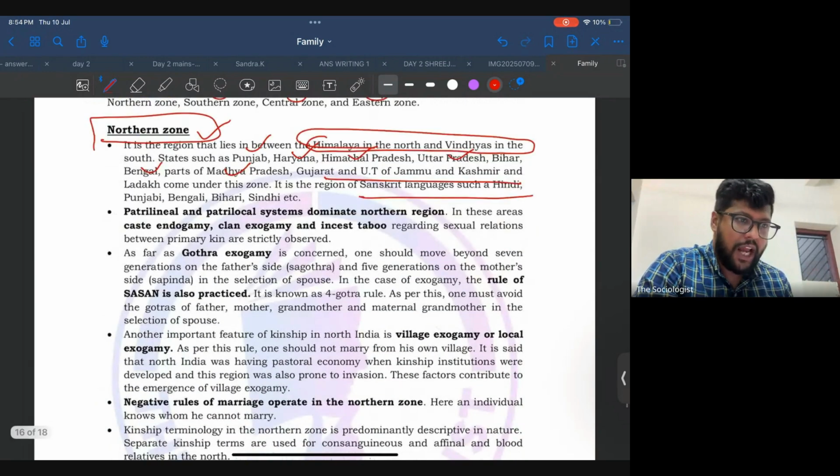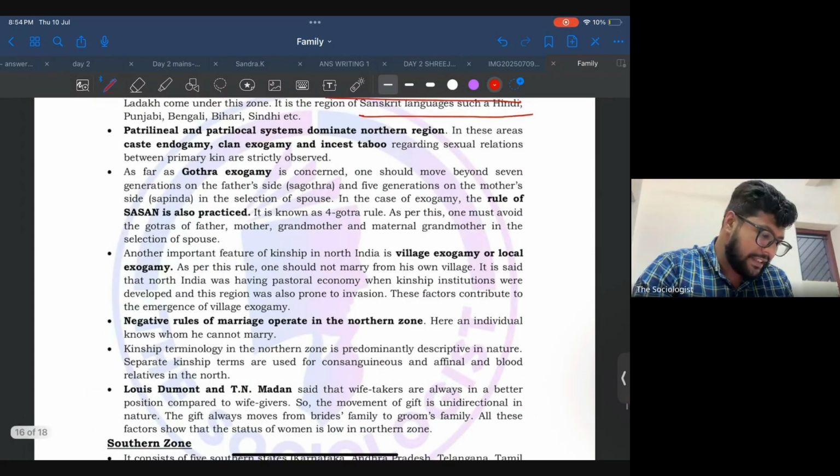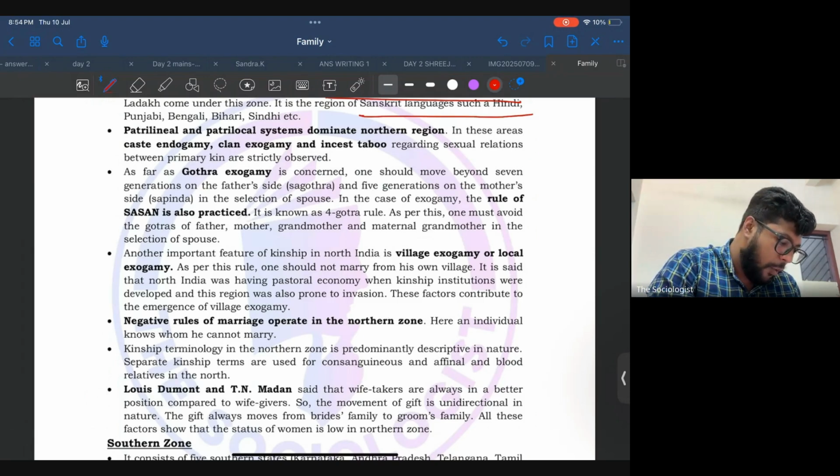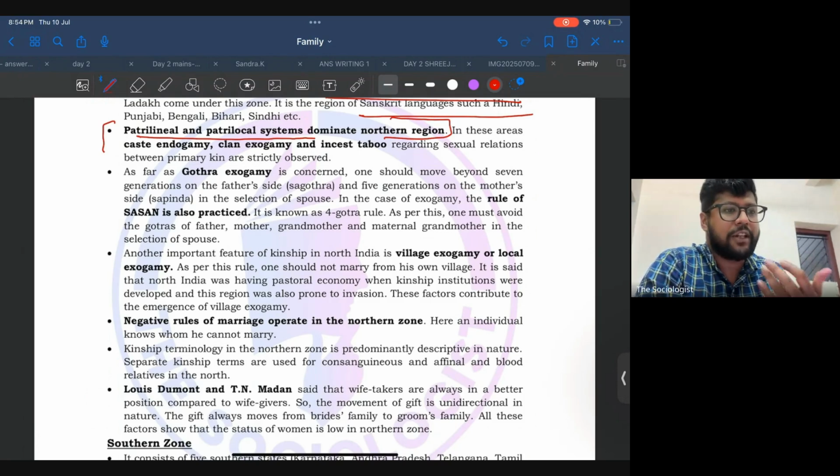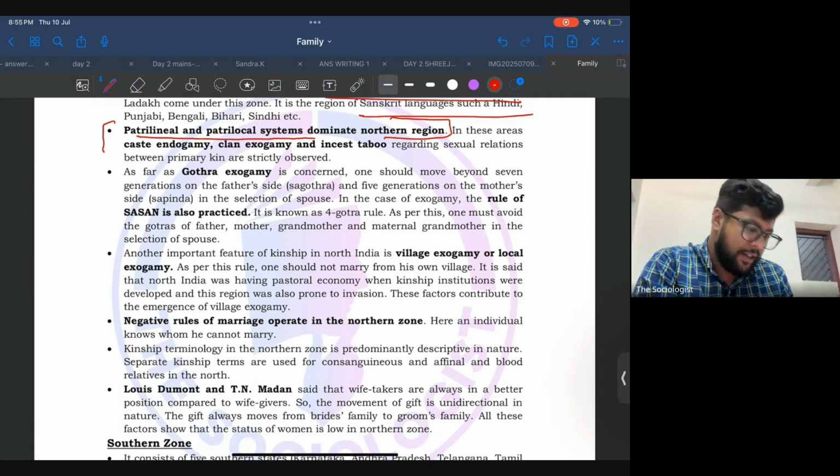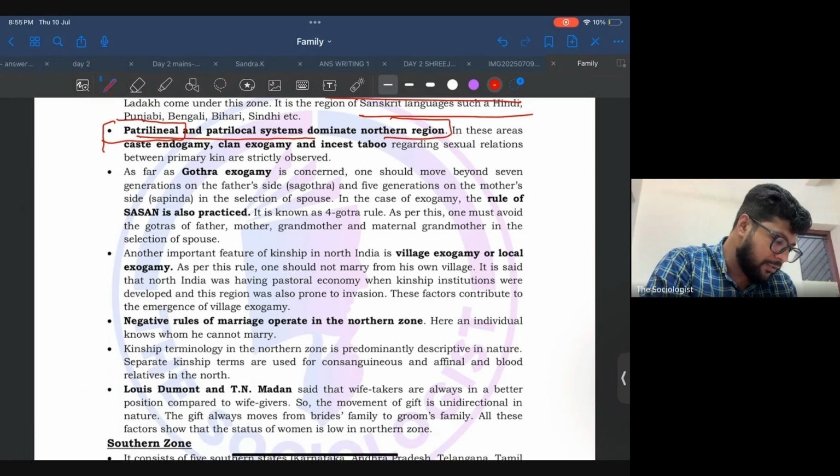Based on this, she identified patterns with respect to lineage and residence in the northern zone. The dominant pattern is that patrilineal and patrilocal systems dominate in the northern region. That means after marriage, the newlywed couple stays in the husband's parents' house, and lineage is traced through the father's side. That is why the patrilineal as well as patrilocal system dominates in northern India.